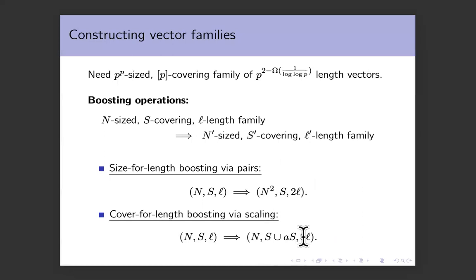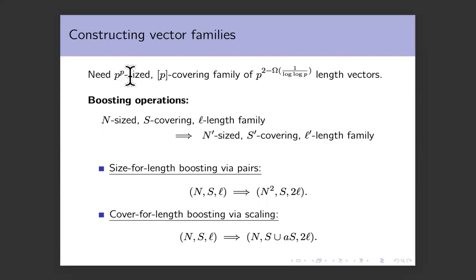Okay. So if you start with a constant size, constant covering, constant length family, and you want to get these parameters, then you first need to apply this operation to get the right size. This will keep the length as a constant. And then separately, you apply this operation to get the right coverage, and this will not change the size at all. Okay.